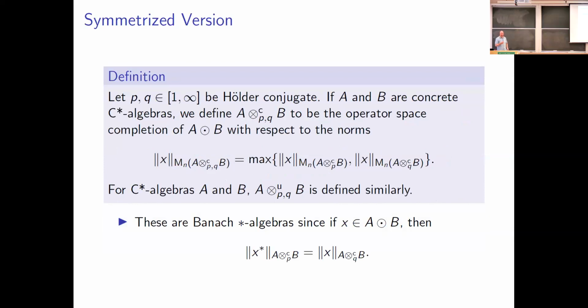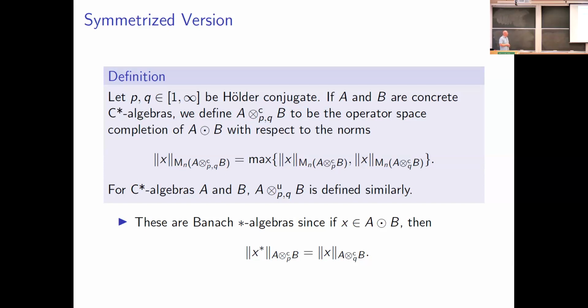All right, so far what we've defined is a Banach algebra. However, it's not going to be a Banach star algebra. So the next step is to adapt our constructions to produce a Banach star algebra. Something we can notice is that fx is an element of the algebraic tensor product of A and B, and a very straightforward calculation shows that the norm of x star with respect to the P tensor product of A with B is precisely the same as the norm of x in the Q tensor product.